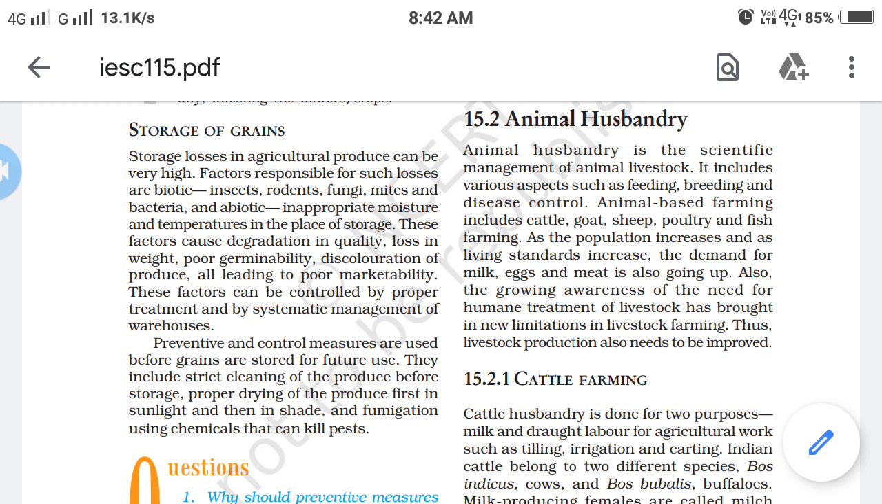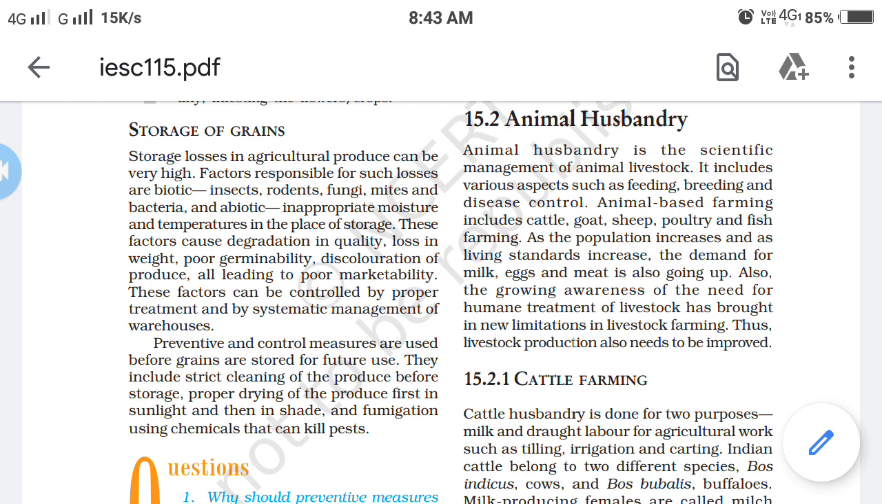So for prevention and control measures, before the grains are stored, first we have to clean the grains and keep them under the sunlight for 1 or 2 days. What are the preventive measures for these biotic factors and abiotic factors? First we should clean the grain, then after 2 or 3 days we should keep them under the sunlight.